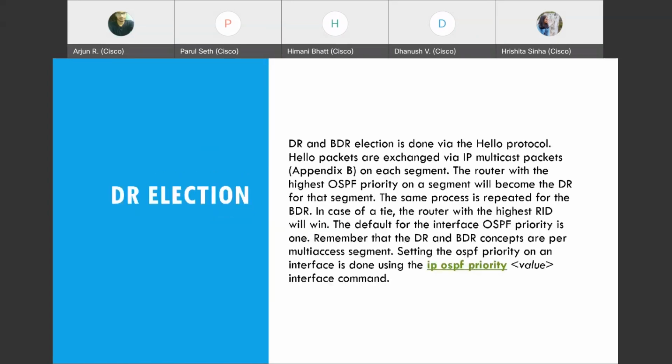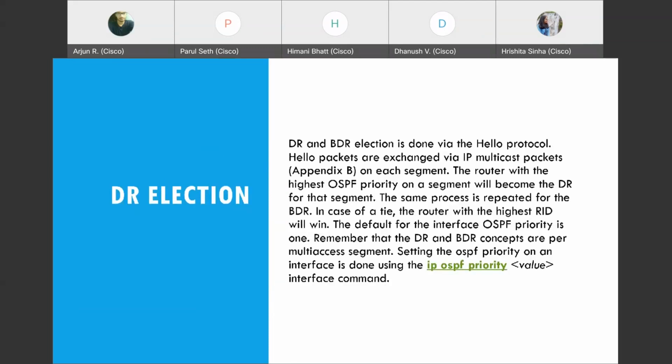Yeah, DR elections. DR elections are done via Hello protocol. These are asynchronous. If DR goes down and BDR becomes the DR, as soon as the old DR comes up, the roles would not get reversed. BDR would remain the DR, and the past DR would now become the BDR.